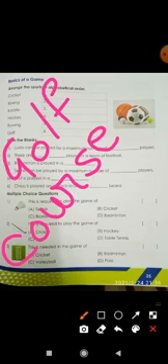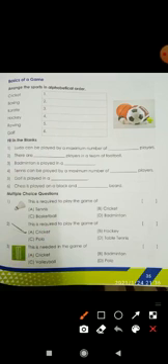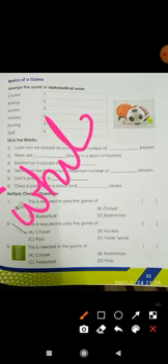Okay, kids. Now let us see the last fill in the blanks. That is sixth one. Chess. Chess is played on a black and dash board. Correct. We have discussed this in the previous video. Yes, it is black and white. W H I T E. On a black and white board.